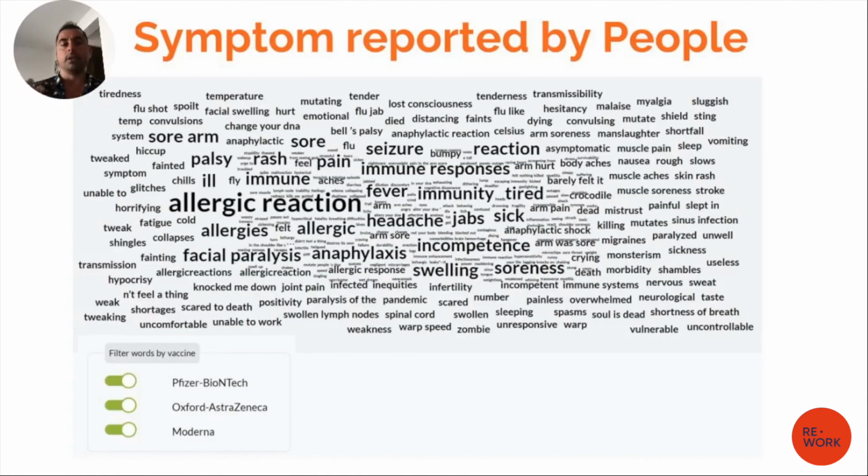Once you see that this system works, then we have to create an interface for our portal. So we were talking about the portal with the map. You remember the map, the links, and so on. And then the next one is this word cloud, which contains all the possible adverse events related to the various vaccines. In this case, Pfizer, AstraZeneca, Moderna.